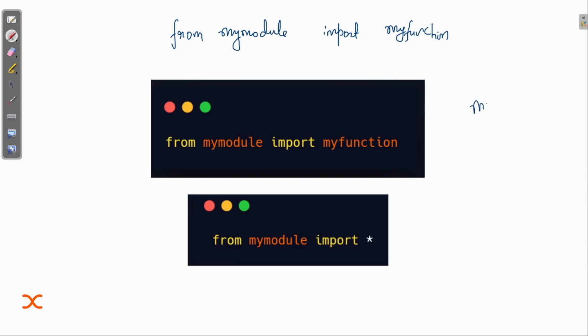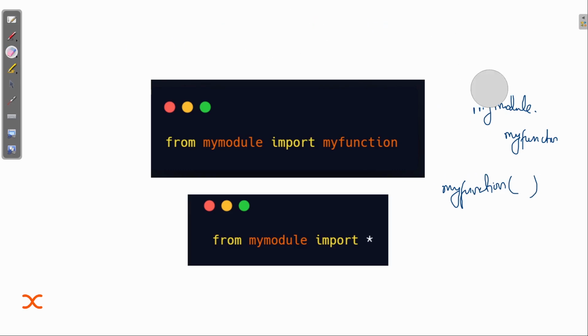Okay, so you can see now you can simply use my function. You don't have to write my module dot my function, you don't have to call the function like this. You can simply write my function, and then you can call it or pass any argument to it. It's so simple, and you will not get confused in this case. For some users it is helpful to just use this dot keyword.